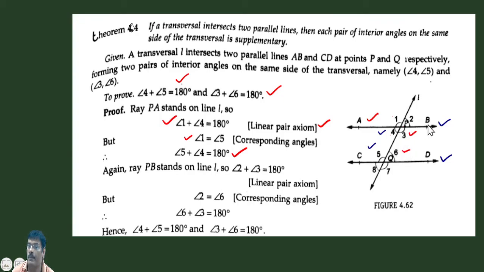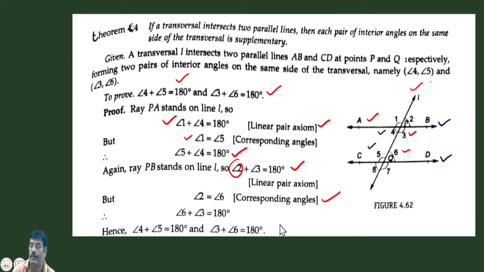Now to prove that angle 3 plus 6 is equal to 180 degrees, we see that a ray PB stands on line L. So 2 plus 3 is equal to 180 degrees by the linear pair axiom. But angle 2 is equal to angle 6. This is a corresponding angle. So in place of this 2, we write 6. So 6 plus 3 is equal to 180 degrees.